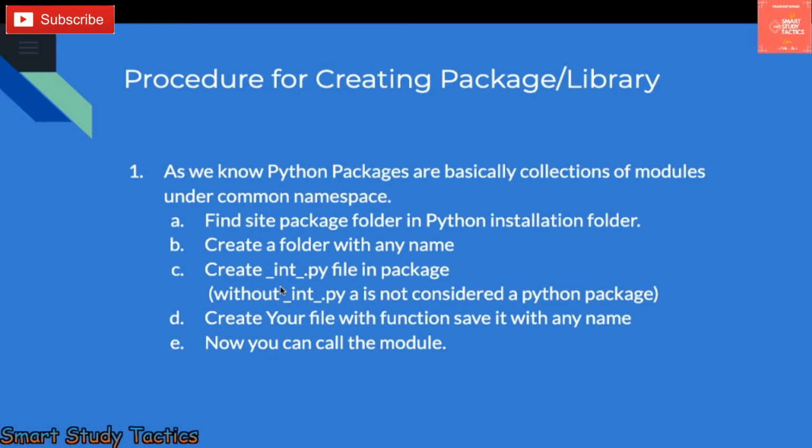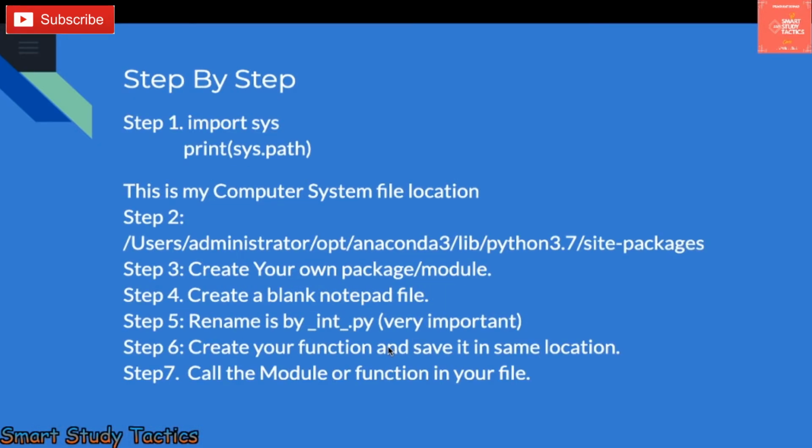Or you can make a Notepad file. In the Notepad file you can rename that file and put .py to convert it into a Python file. Create your file with the function, and save it with any name. Now in Python you can create a function and save it with any name. Now you can call the modules. Okay, so now let's understand with the help of a practical.